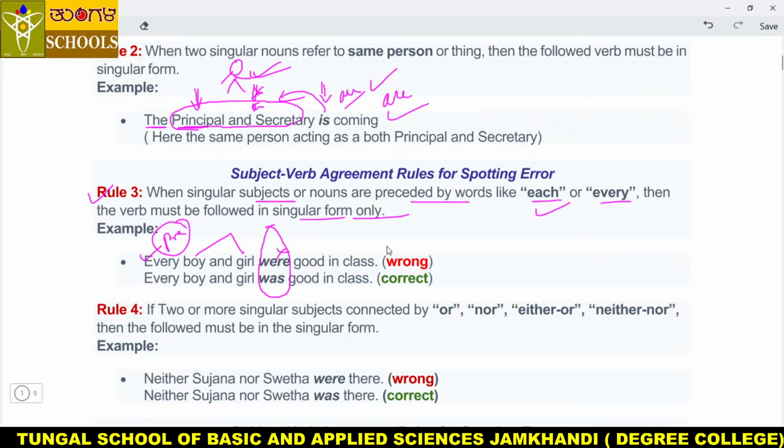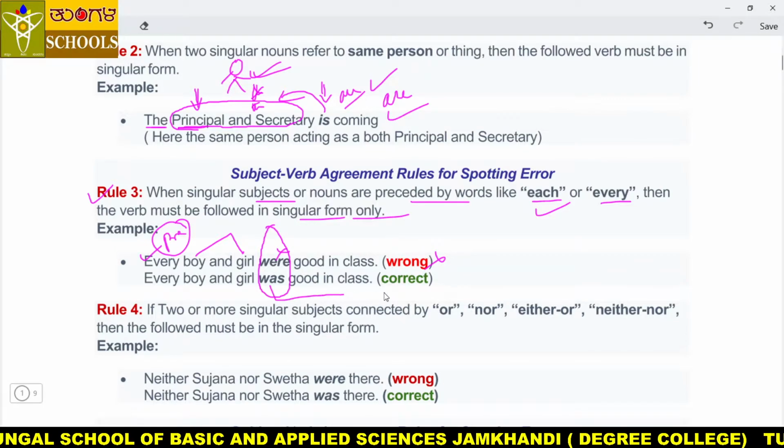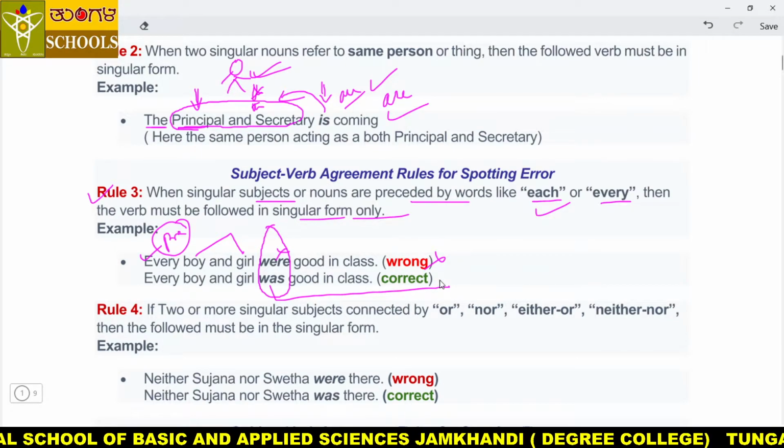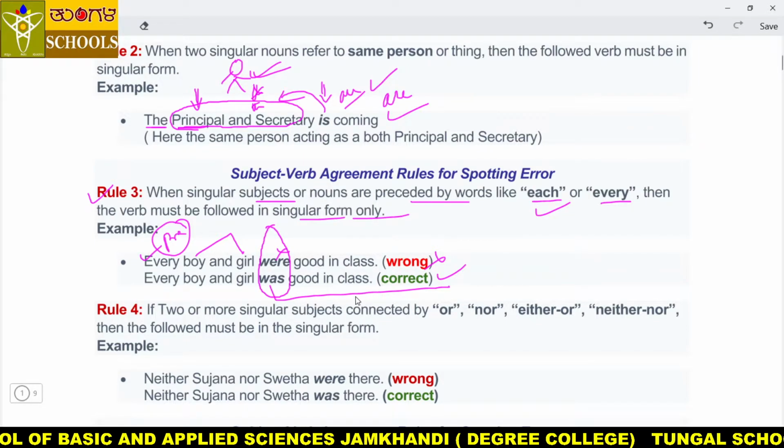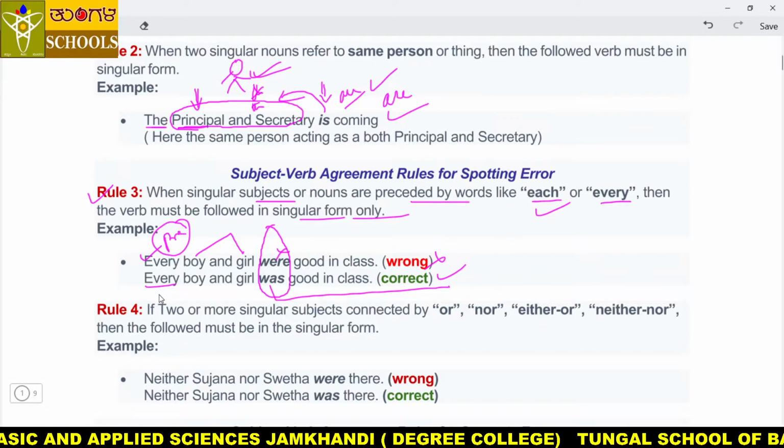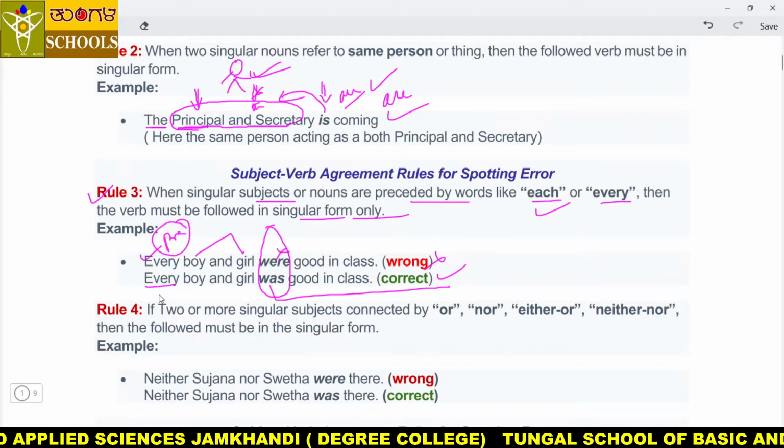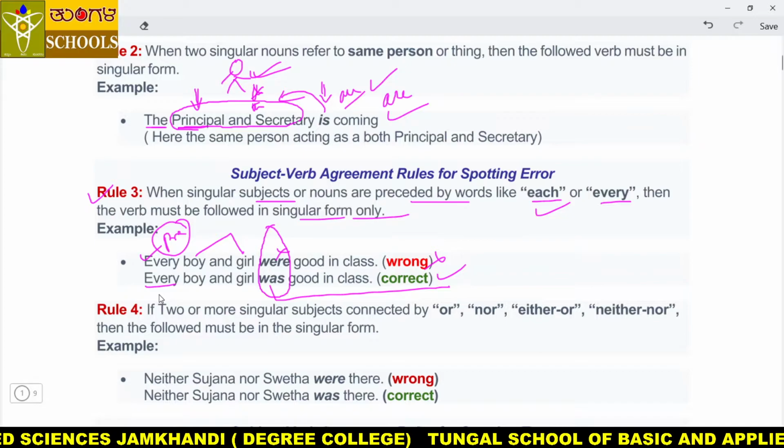Here plural came, so that's why it is wrong. Here "was" is correct because it is singular. That's why "every boy and girl was good in class," not "were good in class," because this word every is telling a single entity, a single person, my dear students. Though there is one group, we are talking about each boy, each girl, one by one, that was good in class. Got it, my dear students?